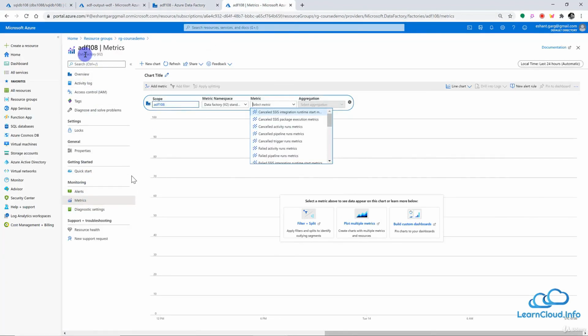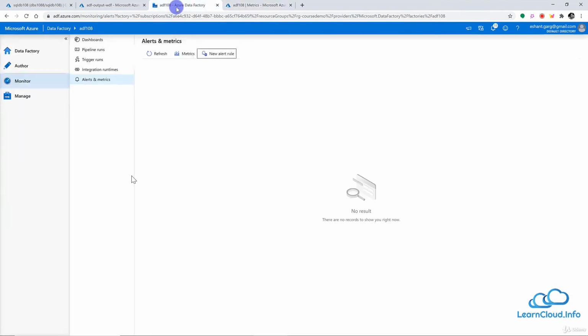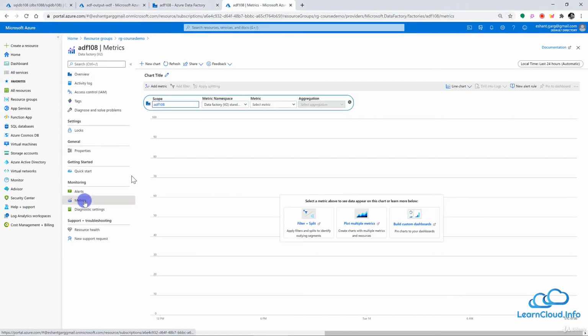So if I come to the main page of Data Factory, this is my Data Factory ADF 108, and in this page we have a section for monitoring, and inside this we have alerts and metrics, and we also have diagnostic settings. So this is basically a shortcut for alerts and metrics. So let me explain all these options from here. If I go to the metrics here, we can get a quick view of the performance and health of our Azure Data Factory.